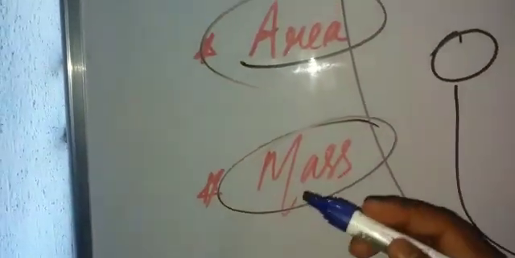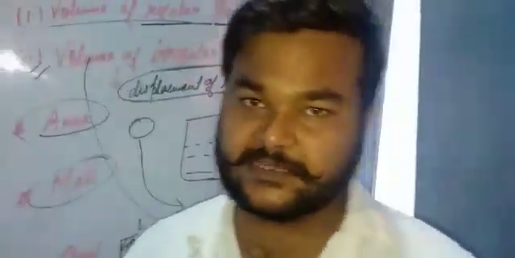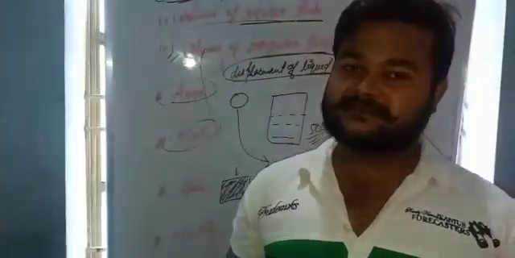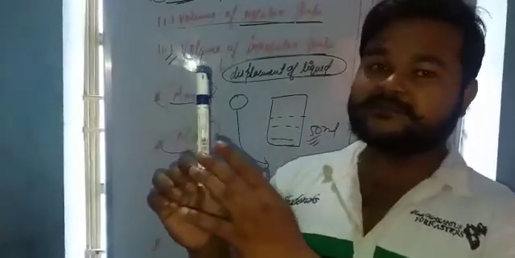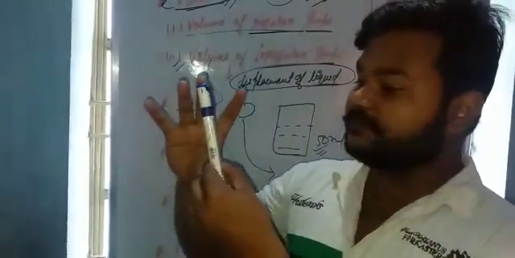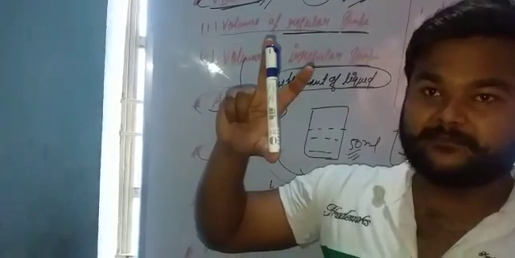The next topic, mass. What do you mean by mass? The quantity of matter present in a body is known as its mass. If the mass of this marker is 1 kg, we understand that it contains 1 kg of matter.